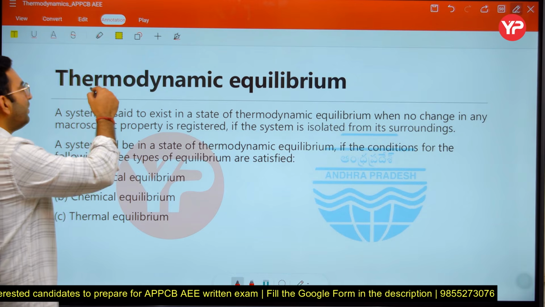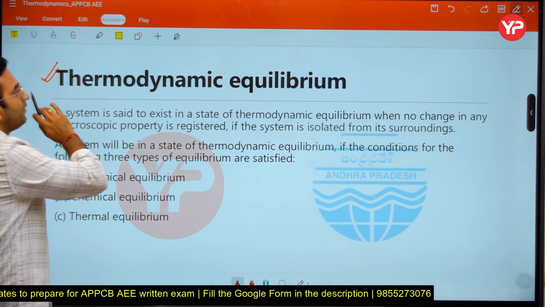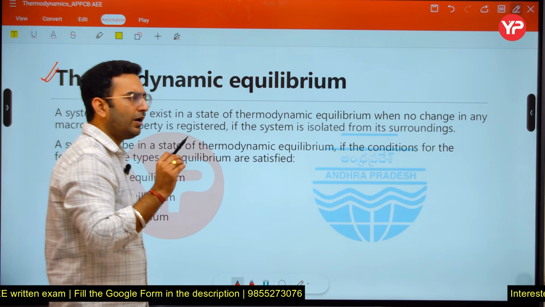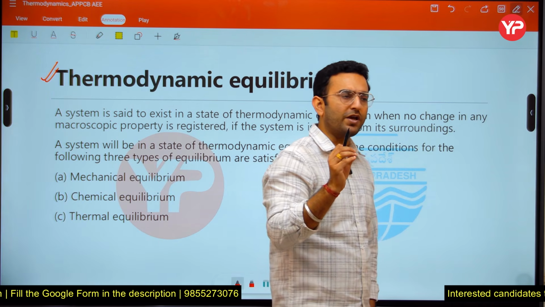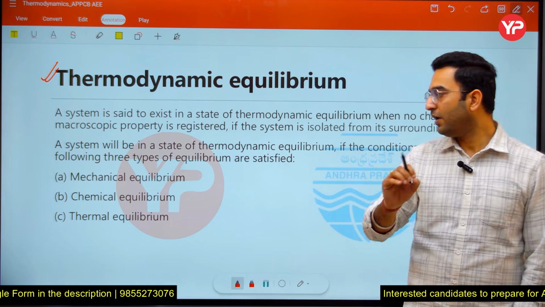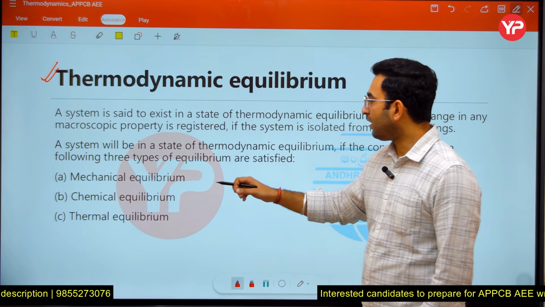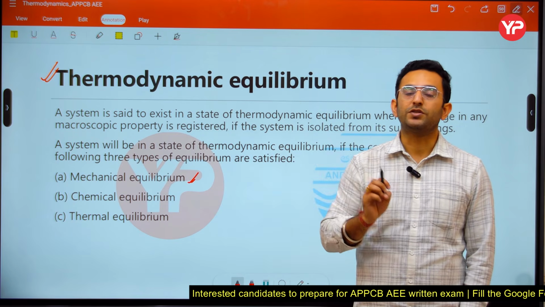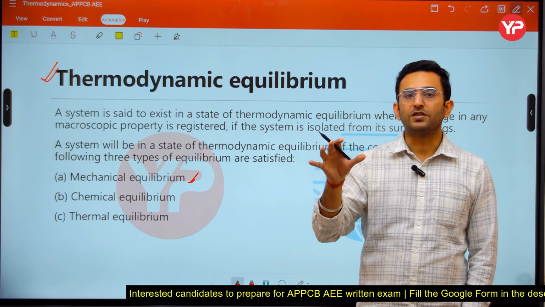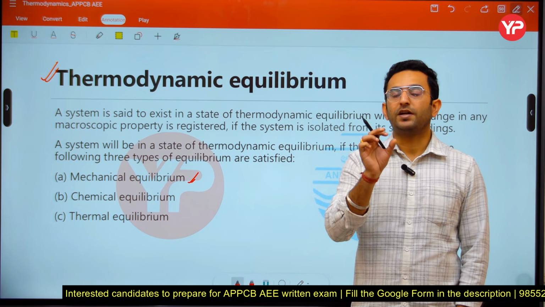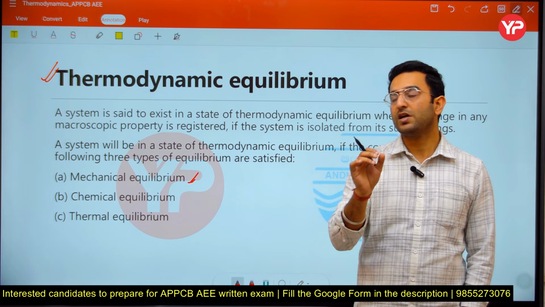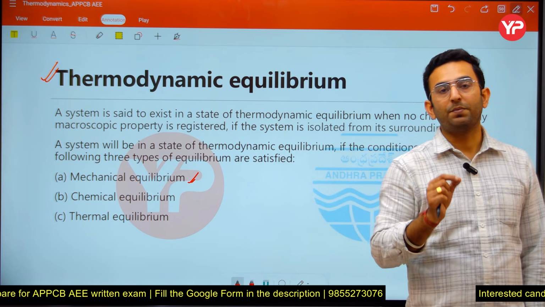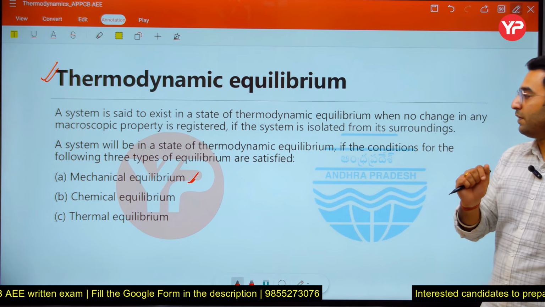So in thermodynamics, we study one word which is known as thermodynamic equilibrium. What is the meaning of that? When we talk about equilibrium, we have different types. First of all, the mechanical equilibrium. What is the meaning of mechanical equilibrium? That there is no pressure difference between the two systems, so the net force acting over the system is equal to 0. When the net force is equal to 0, we see that we are attaining mechanical equilibrium. So mechanical equilibrium simply means equality of the pressure, so that the net force will become 0.